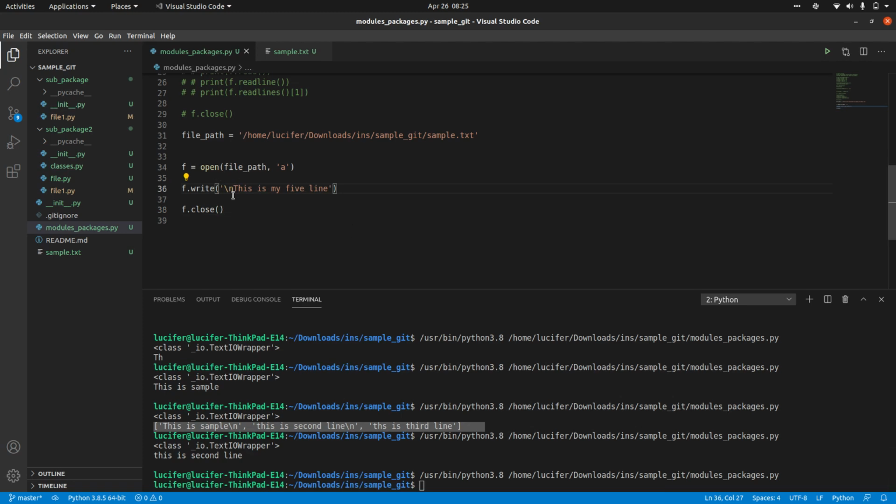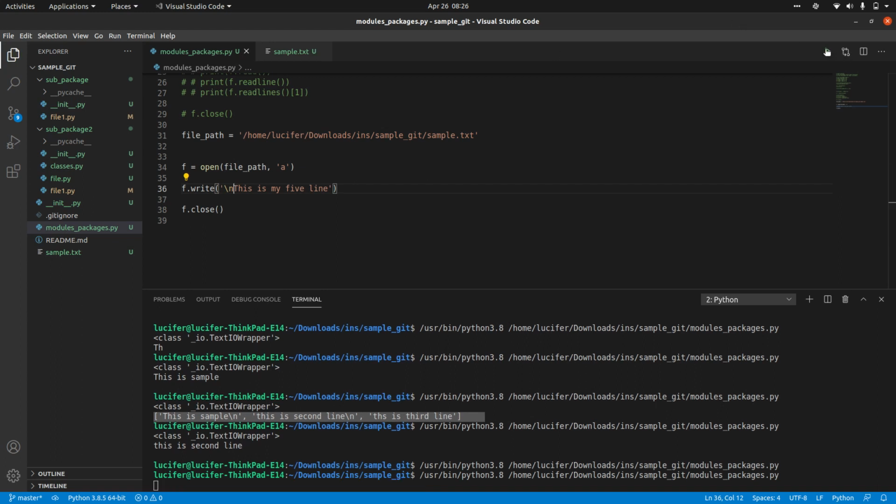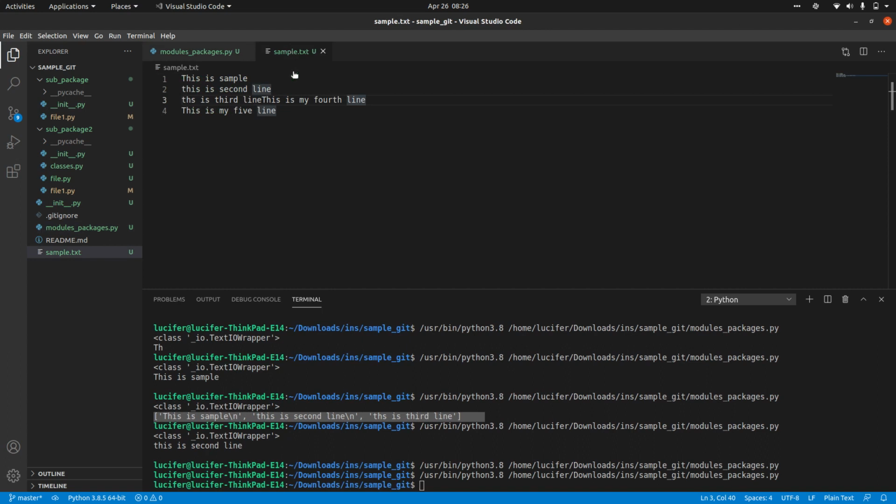We have discussed all these things. These are escape sequences. We discussed it in the basic data types. Whenever you give this kind of thing, it actually adds an extra line. This will make sure that it goes into the next line. When I run this again and go to this file, you can see this is my fifth line, and it is going into the next line.